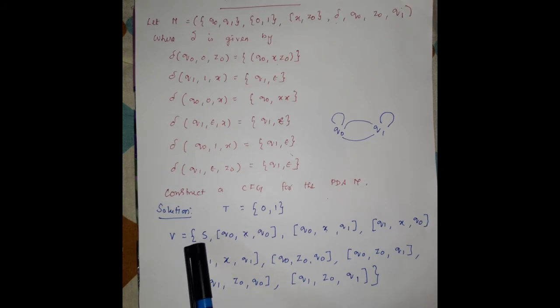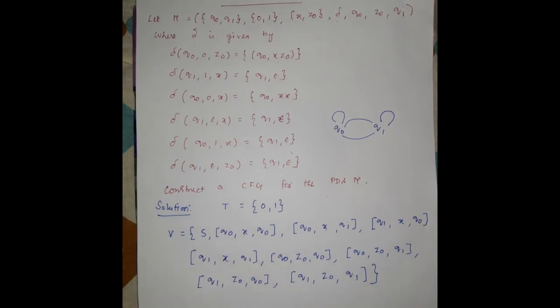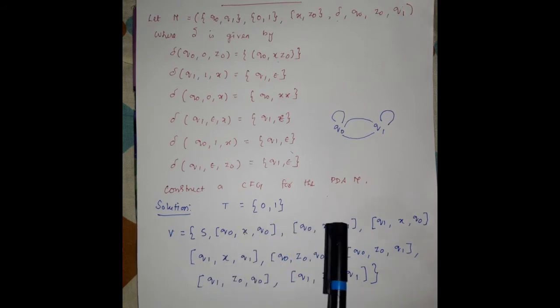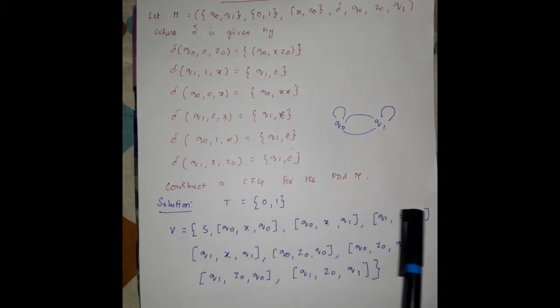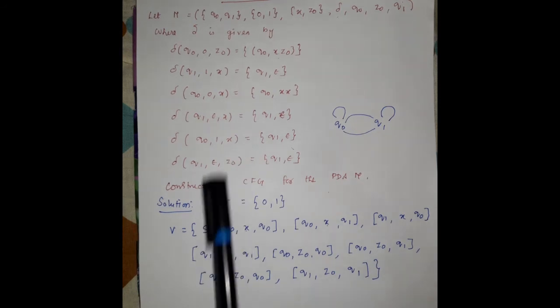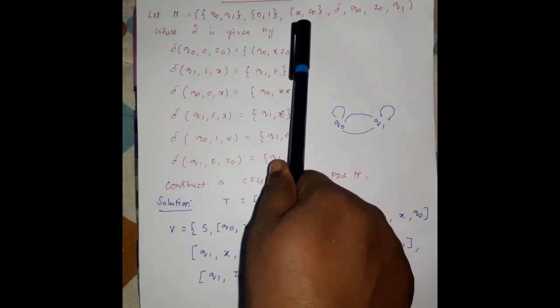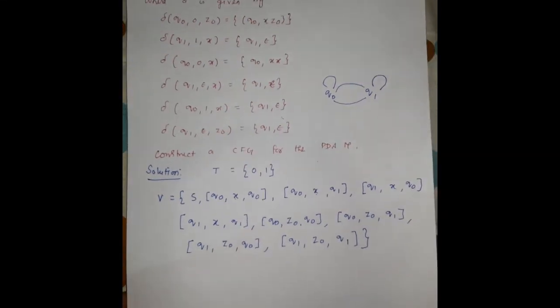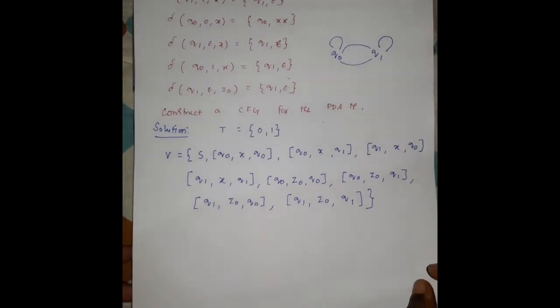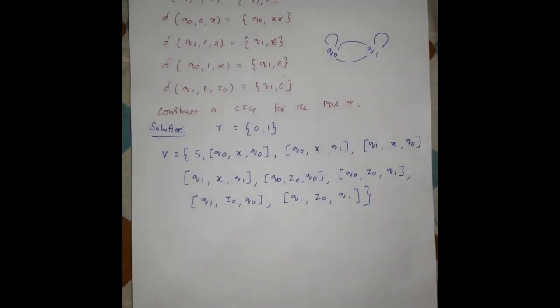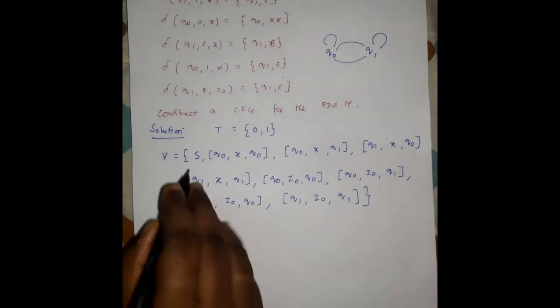The initial one is the start symbol, because each and every grammar should start with the start symbol. So we are assuming S is the start symbol, otherwise you can take any uppercase letter, capital A, capital B, anything, but for easy understanding they are assuming the start symbol as capital S. And the 8 variables come from these production rules by taking the two possible states q0 and q1 for the corresponding two stack symbols x and z0. So in the first step you have to write all the terminals and non-terminals, that is variables, from the given grammar. This is the set of variables.